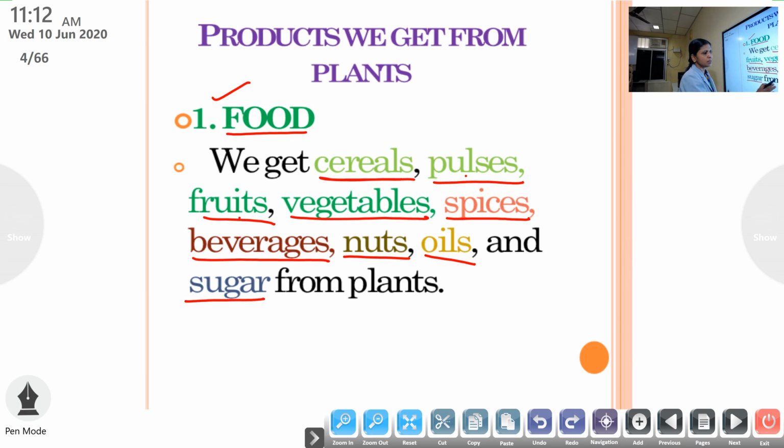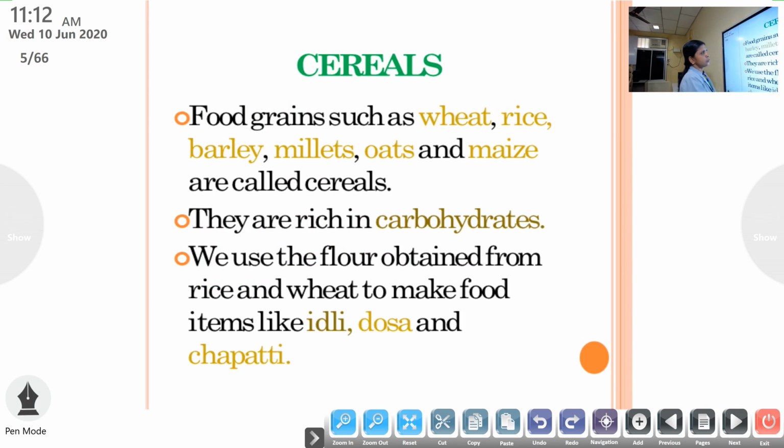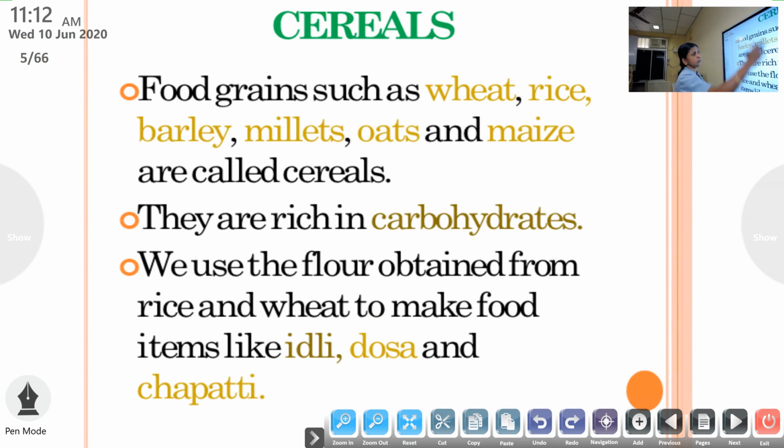See, all these things we have to learn in detail. Again, one by one we can learn the food items. Which are the food items that we get from plants? Okay, one by one. First is, what is it? Cereals. What are cereals? Actually, they are the food grains.